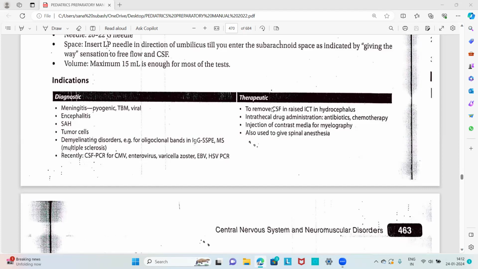The therapeutic indications are to remove the CSF in raised ICT and hydrocephalus, intrathecal drug administration like antibiotics and chemotherapy drugs, injection of contrast media for myelography, and also to give spinal anesthesia. So these are the therapeutic indications, and also the diagnostic indications for the lumbar puncture procedure.